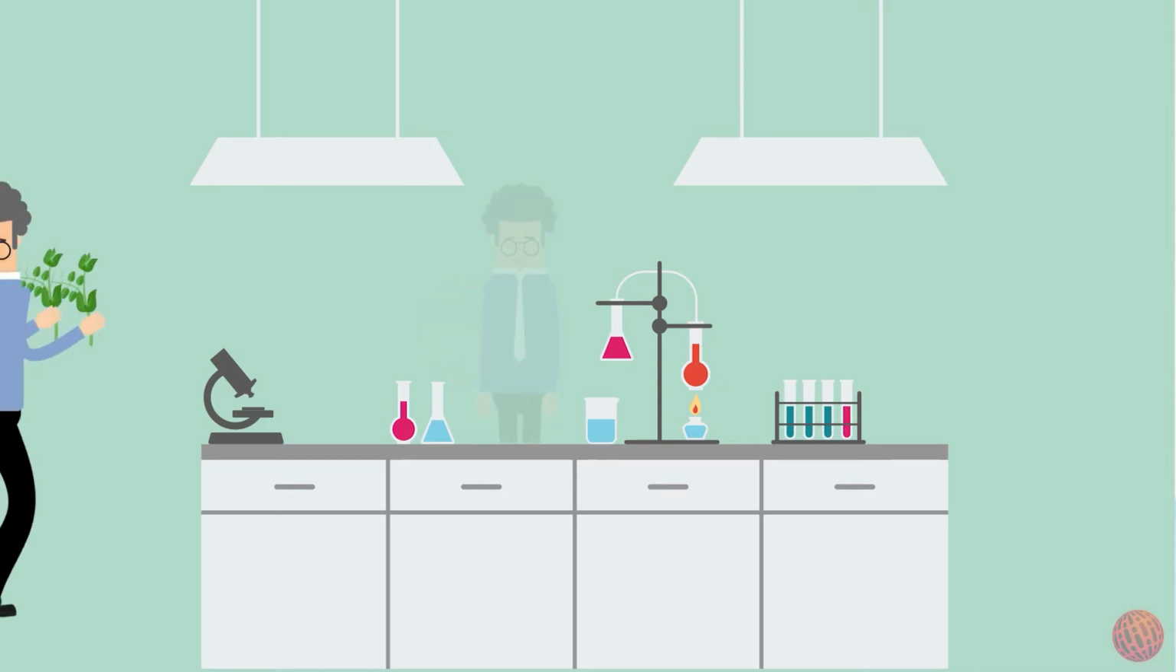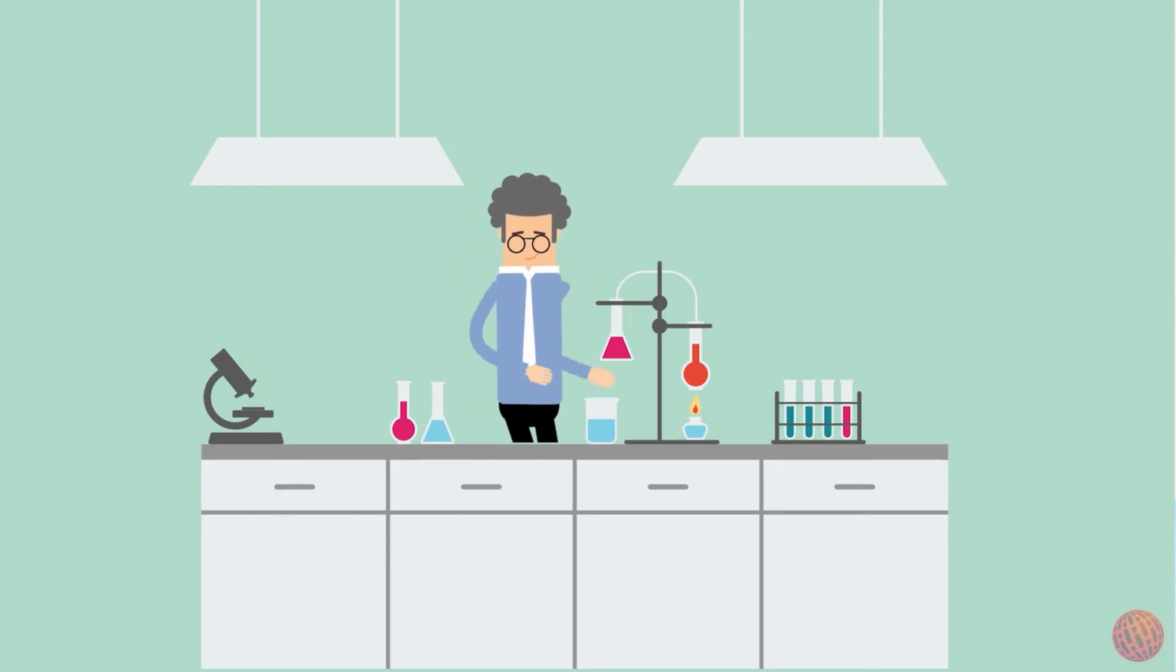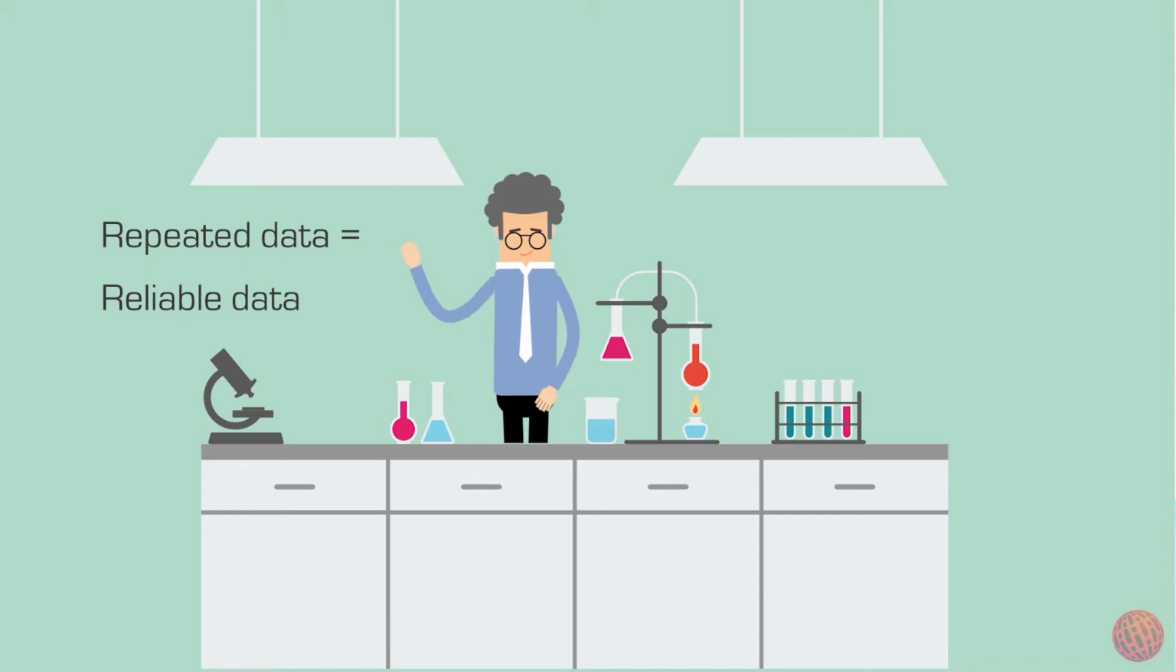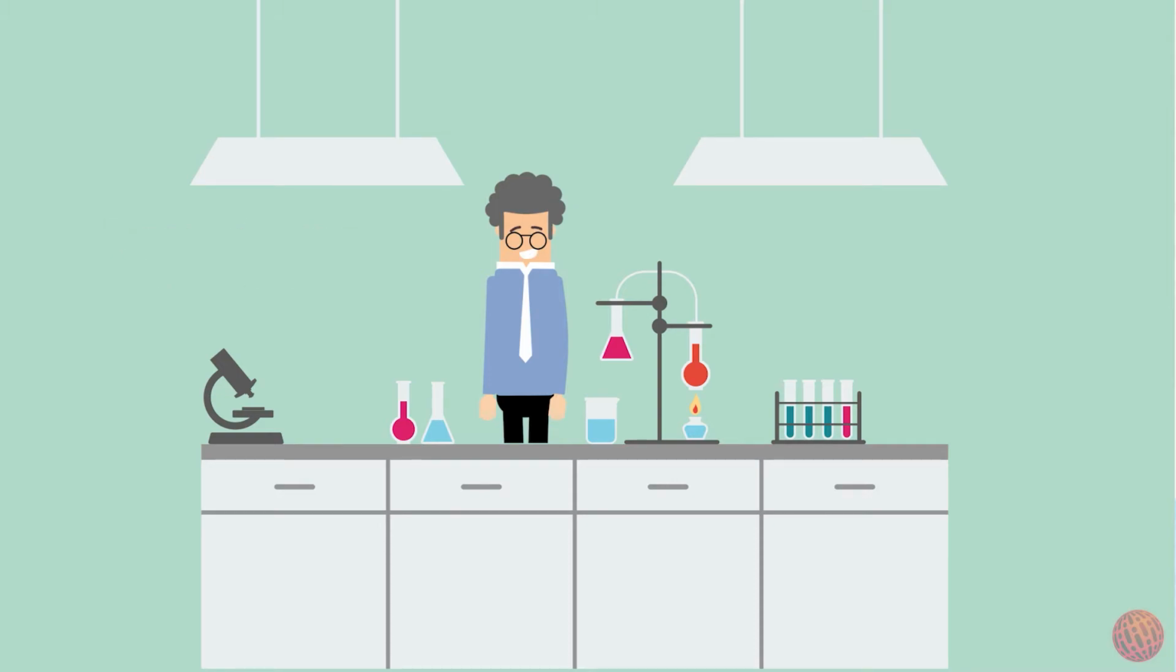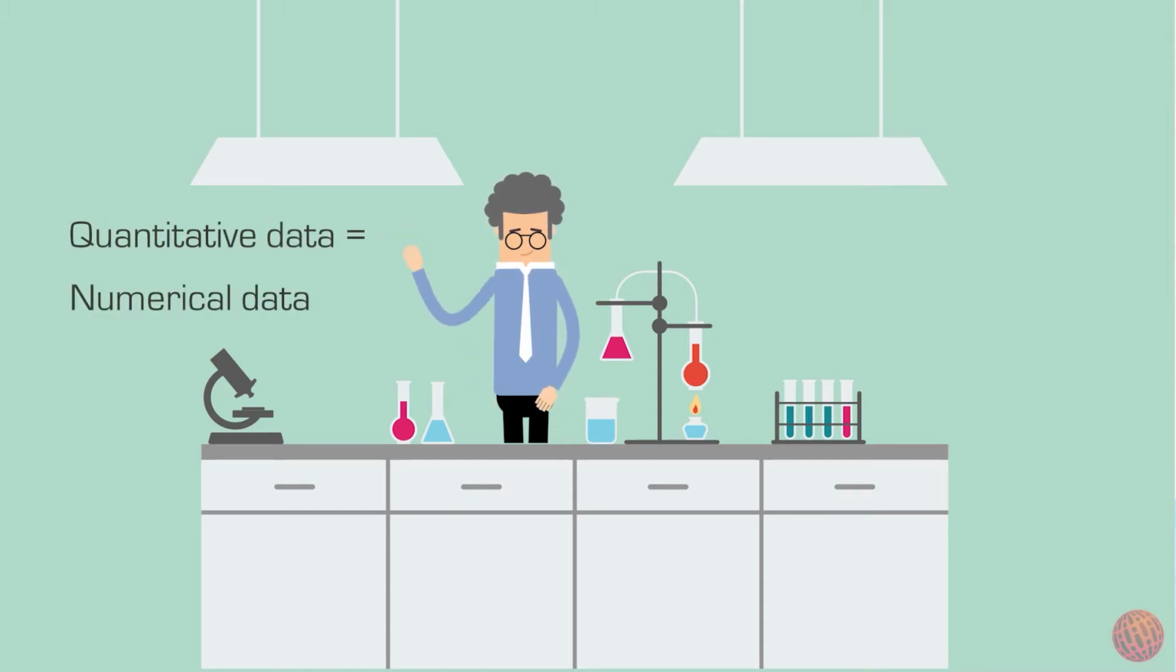Mendel made sure to repeat his experiments several times in order to obtain reliable data. He used the repeated data to see how close his results were. He is considered a pioneer in following the scientific method and collecting quantitative data.